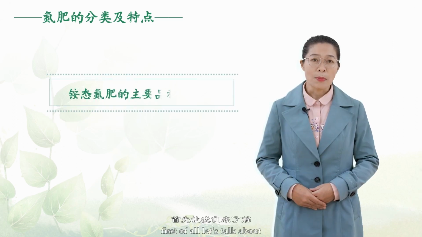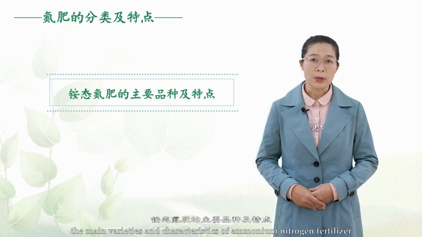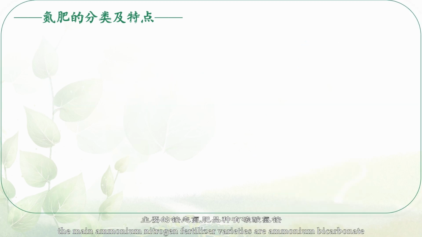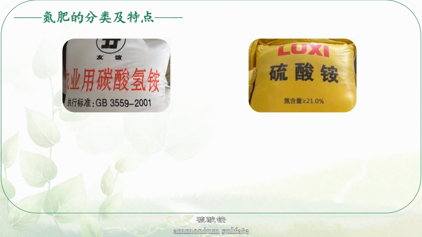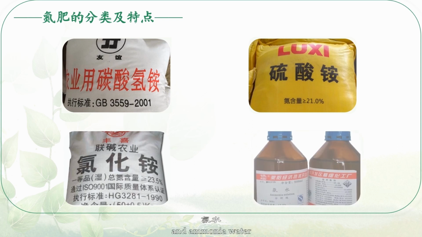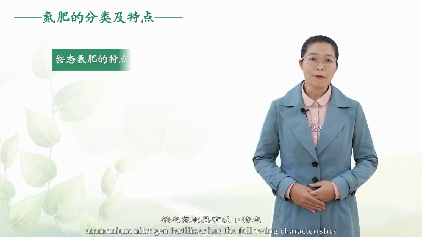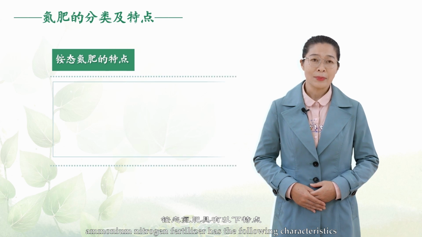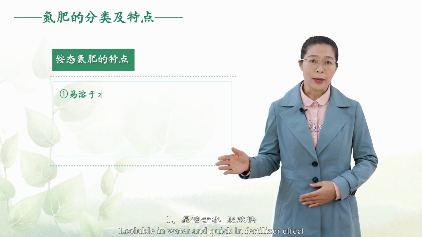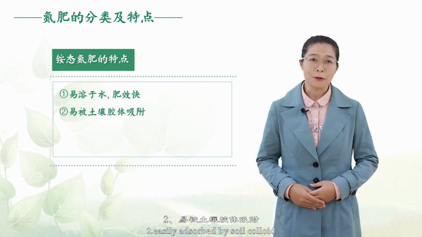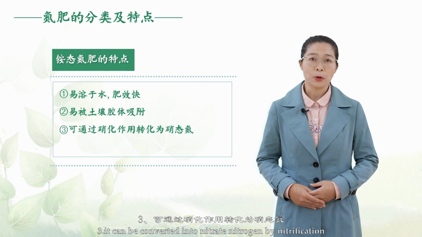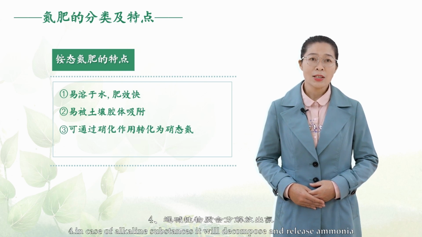First of all, let's talk about the main varieties and characteristics of ammonium nitrogen fertilizer. The main ammonium nitrogen fertilizer varieties are ammonium bicarbonate, ammonium sulfate, ammonium chloride, and ammonia water. Ammonium nitrogen fertilizer has the following characteristics. 1. Soluble in water and quick in fertilizer effect. 2. Easily absorbed by soil colloid. 3. It can be converted into nitrate nitrogen by nitrification. 4. In case of alkaline substances, it will decompose and release ammonia.